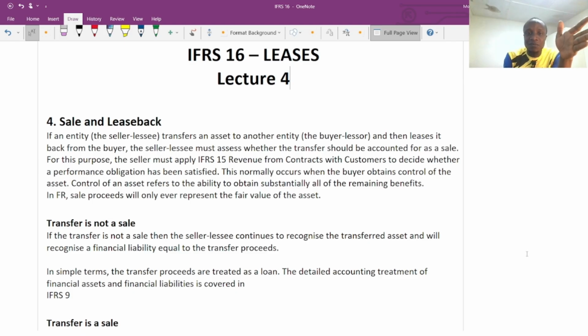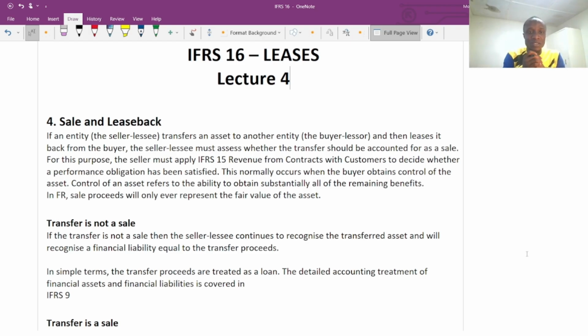If there is a sale, then it's fine. We are going to recognize the sale. We are going to derecognize that particular asset in our financial statements. At the same time, we are going to recognize a profit or loss on the disposal if there is a sale according to IFRS 15. This normally occurs when the buyer obtains control of the asset. Control of the asset refers to the ability to obtain substantially all of the remaining benefits.